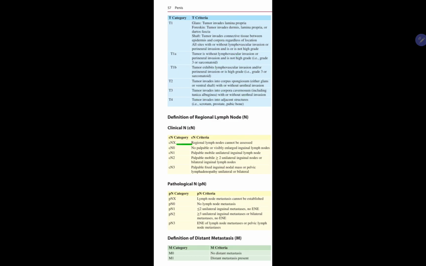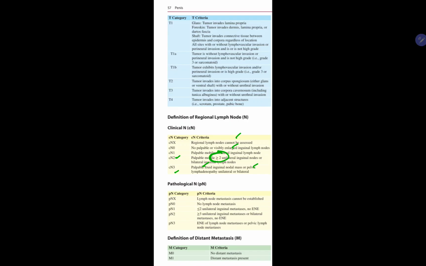NX, regional lymph node cannot be assessed. N0, no palpable or visible enlarged inguinal lymph node. N1, mobile unilateral inguinal lymph node, if more than or equal to 2, if palpable and mobile, or bilateral, then it is N2. N3 is fixed or pelvic lymph node, unilateral or bilateral.